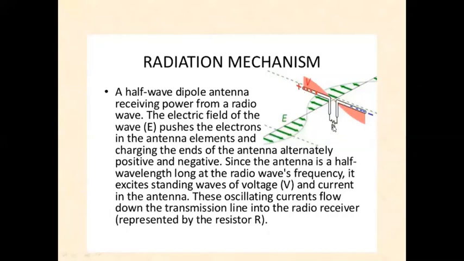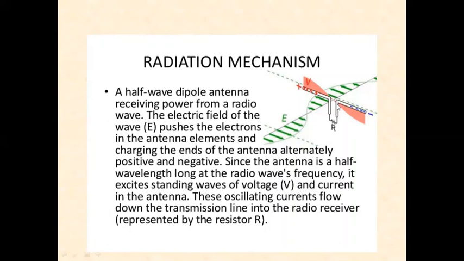When we are applying the modulated electrical signal at the feed point of the antenna, this is the EM wave. This is the electrical signal having a negative side voltage and a positive side voltage, and they will be radiated into space. So consider a half-wave dipole antenna receiving power from radio waves.